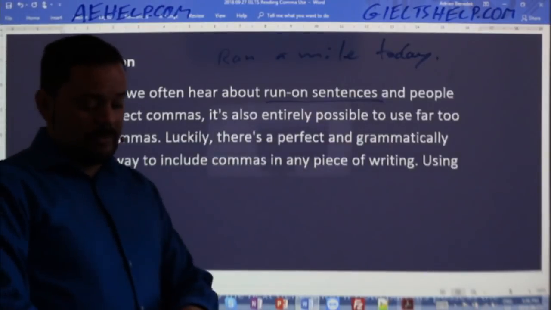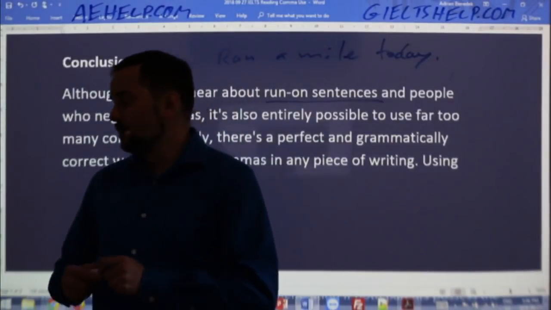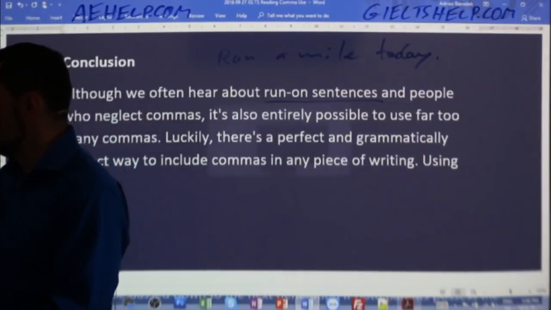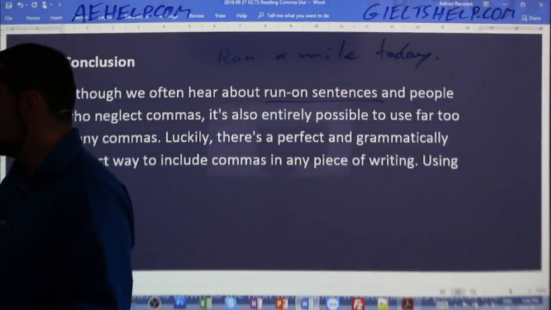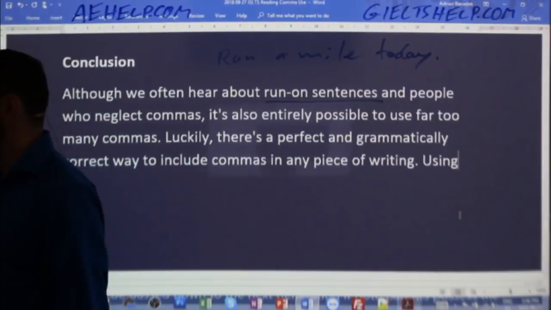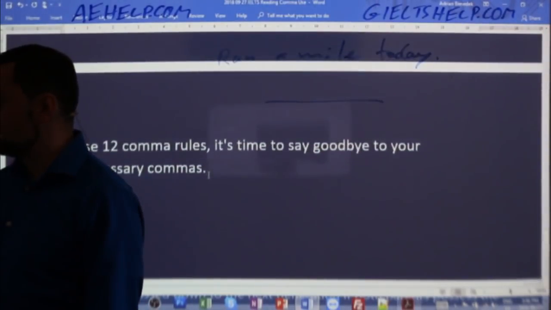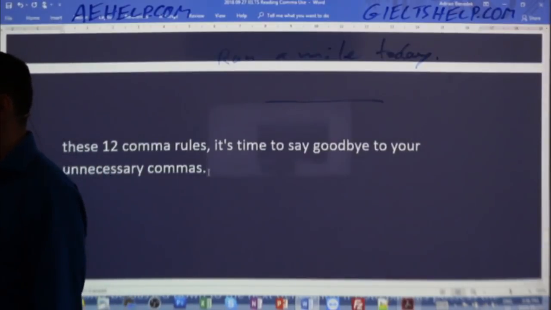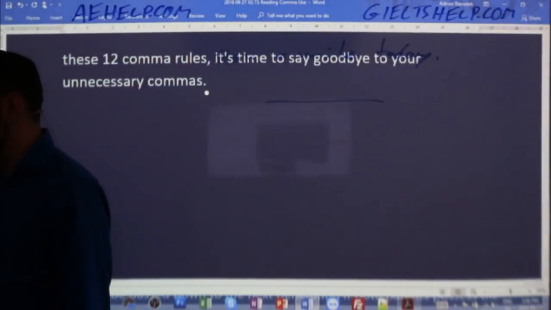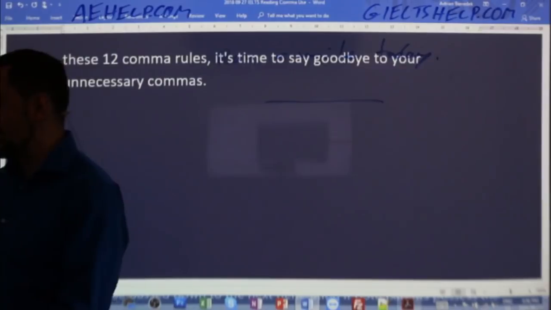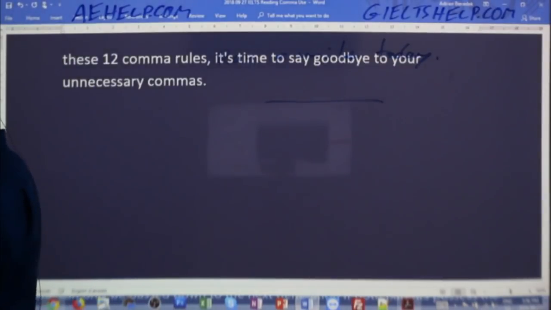So do remember that you need to learn how to use commas, and you must not have run-on sentences, and you must not have sentence fragments in your writing. You will lose marks, and you will lose them quickly. Because they are awkward, they impede comprehension, so you will drop marks fast.